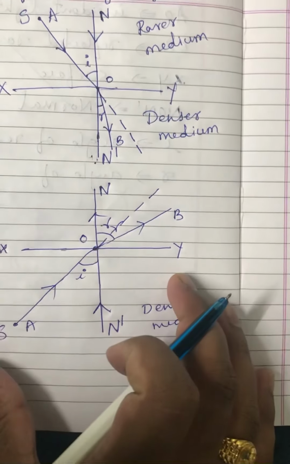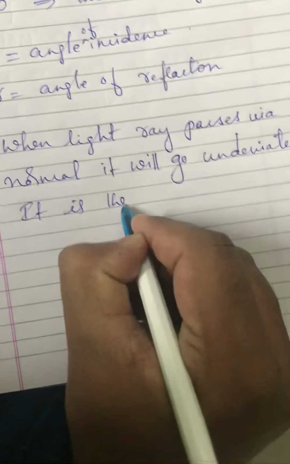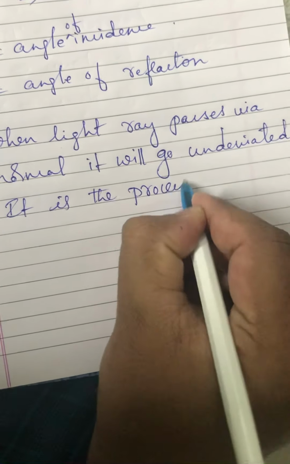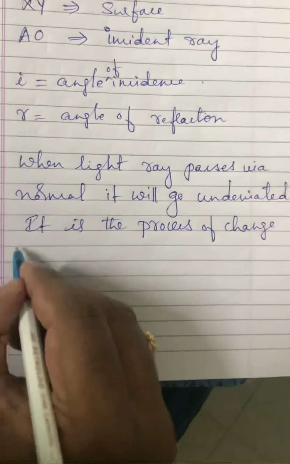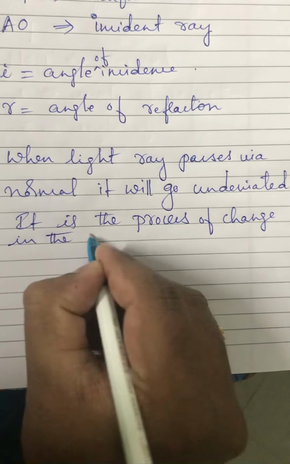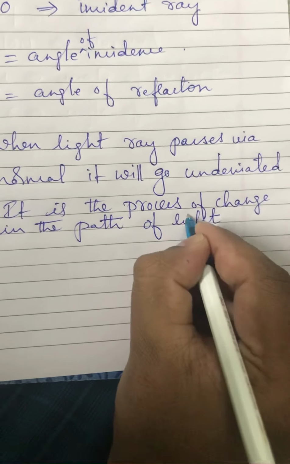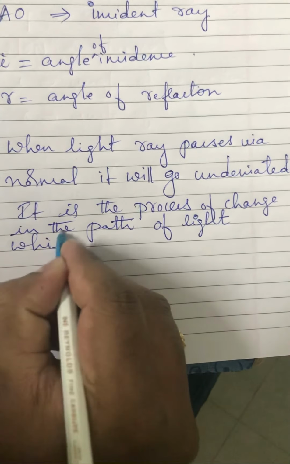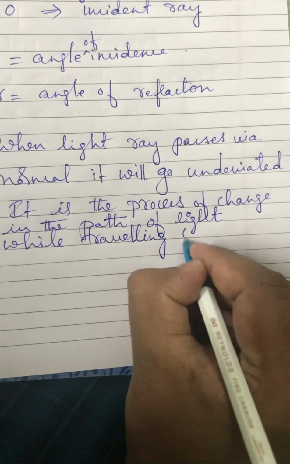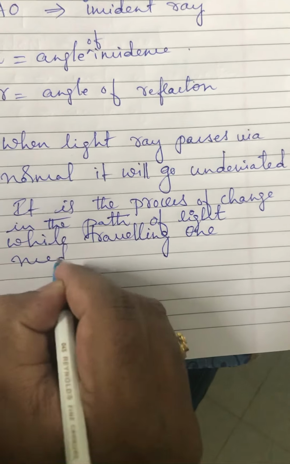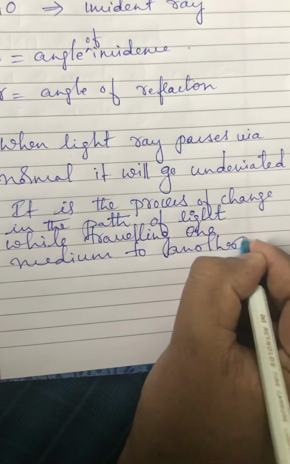But in overall case, what is refraction? It is the process of change in the path of light while traveling from one medium to another.